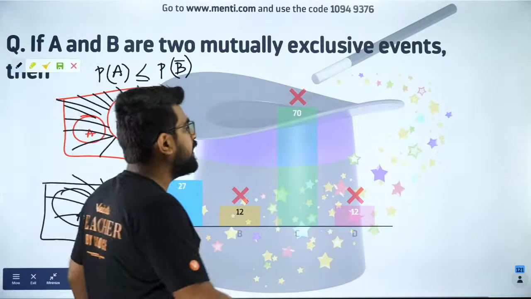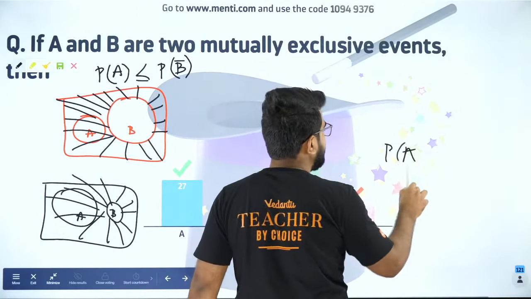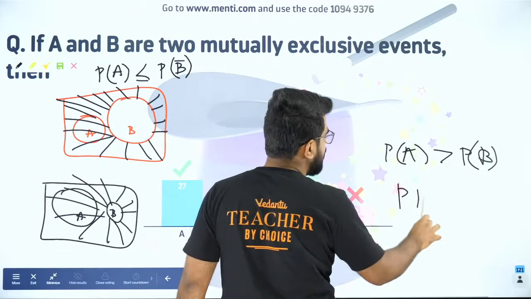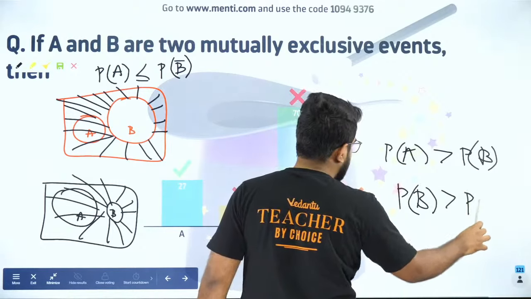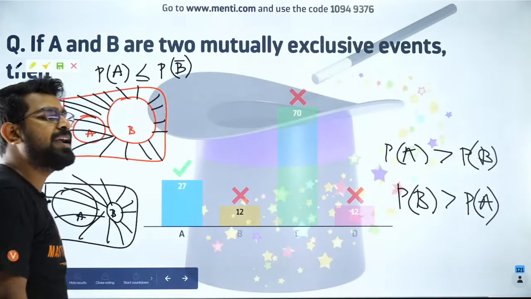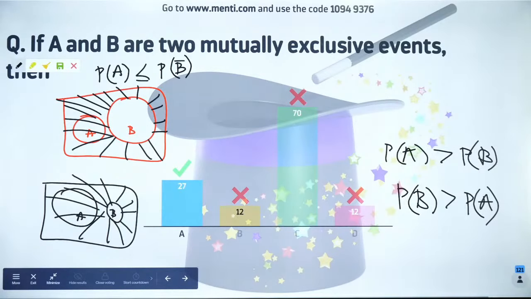You cannot say that P of A is greater than P of B. Who told you? Nobody told that in the question. You cannot say P of B is greater than P of A. Nobody told that in the question. You can't judge that. Got it? So that is why it is important.